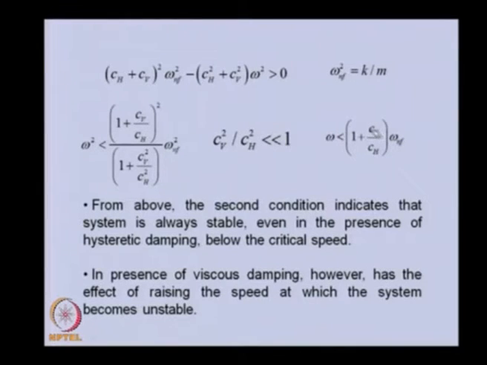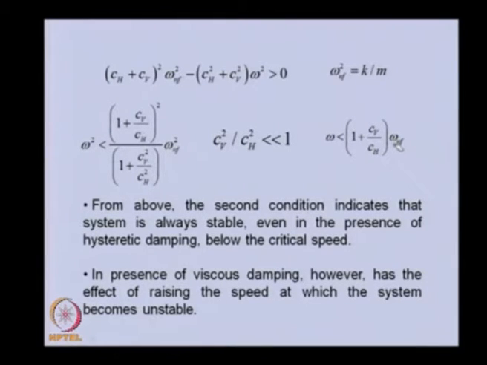That means when there is no damping in the system, when the speed is less than the undamped natural frequency of the system, we will have stability. But if there is viscous damping in the system, then because this factor will be positive, the total factor will be more than 1.